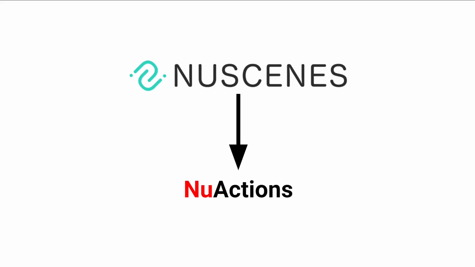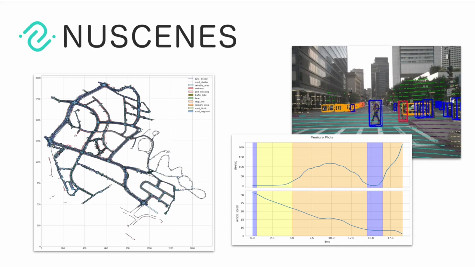We derive the NuActions dataset from NuScenes, which is one of the most popular large-scale autonomous driving datasets out there. NuScenes comes with semantic maps, detailed multi-layer semantic maps of each of the locations where data was collected, as well as CAN bus data from the onboard sensors and rich annotations of the objects around the ego vehicle at each frame.